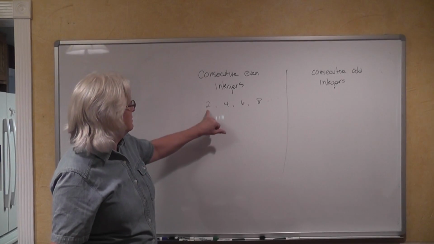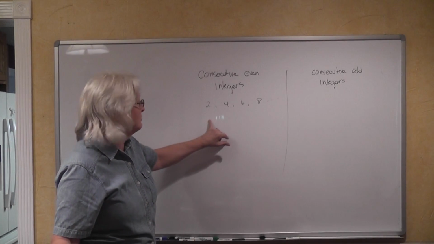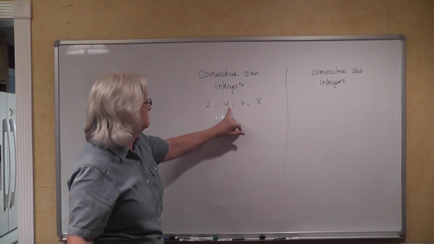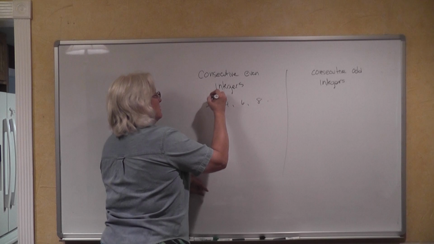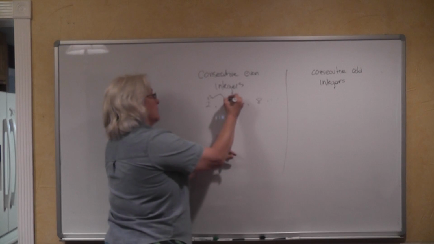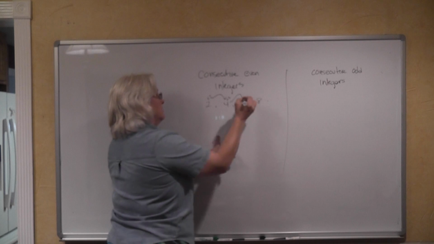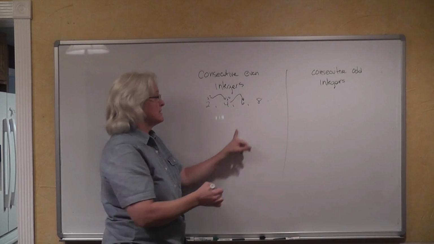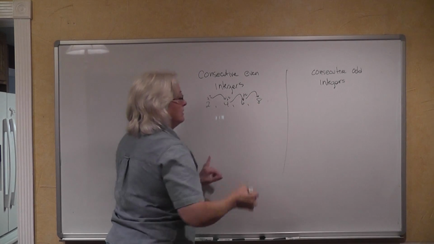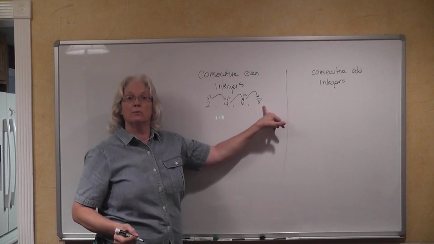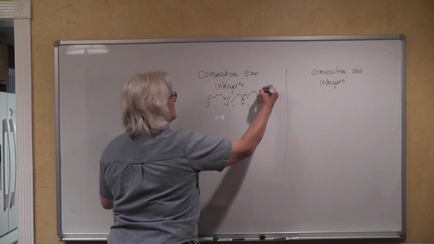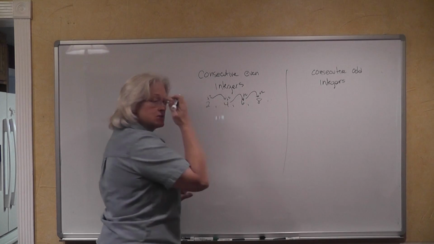So how do we get, we've got even integers, how do we get from 2 to 4? We added 2. How did we get from 4 to 6? We added 2 again. How do we get from 6 to 8? We add 2. What's our next integer going to be? It's going to be 10, and we get there by adding 2. So you see that this is a similar pattern.